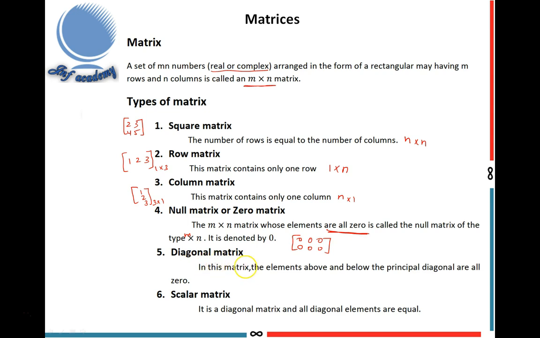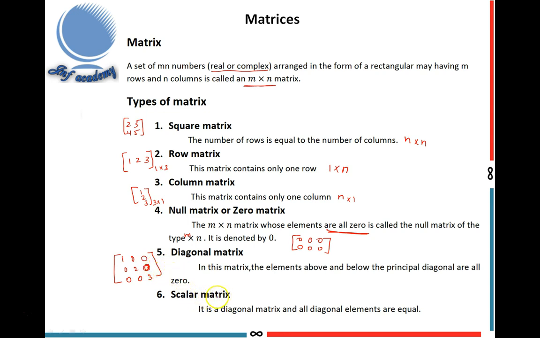Next, the diagonal matrix. In this matrix, the elements above and below the principal diagonal are all 0. That means, for example, with entries 0, 0, 0, 3, this matrix is called a diagonal matrix. In this matrix, the elements above and below the principal diagonal are 0. So this is a diagonal matrix.